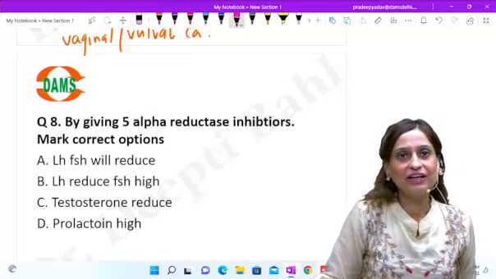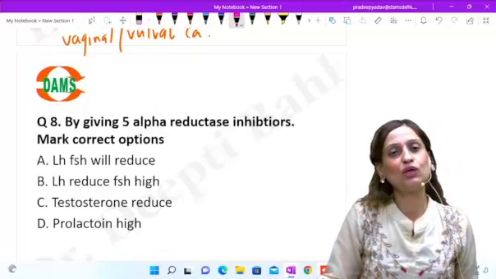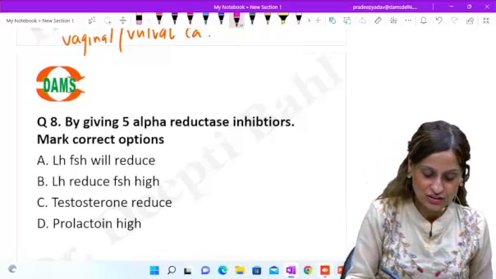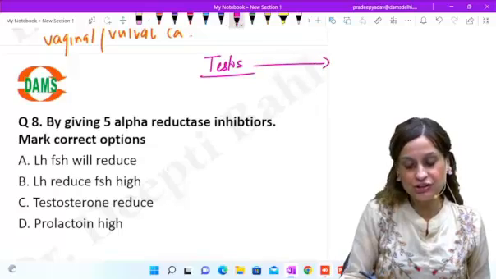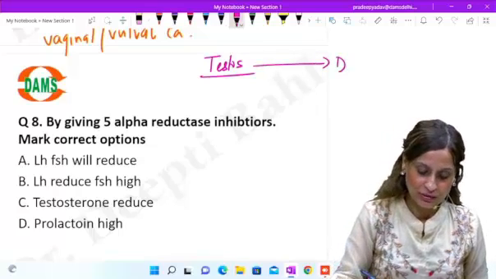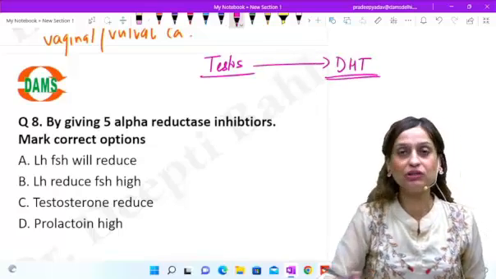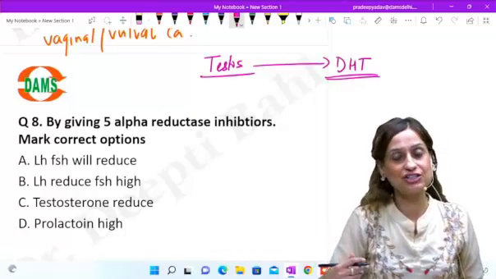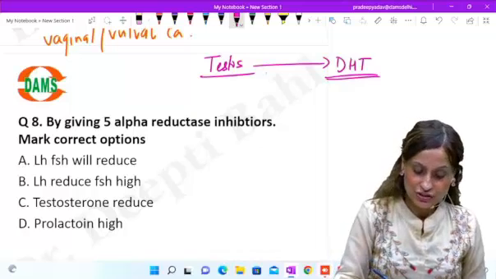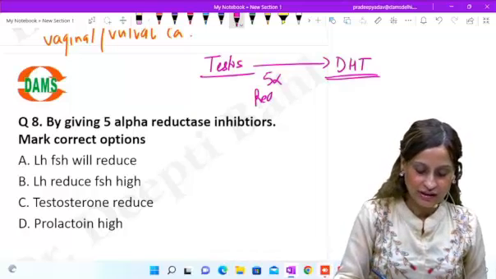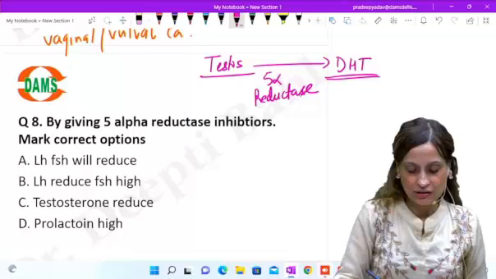By giving 5-alpha reductase inhibitors, what is going to happen? So what does 5-alpha reductase do? Testosterone is converted into the more active form, which is more potent. Dihydrotestosterone is actually the most potent form of androgen, and this conversion is done by 5-alpha reductase.